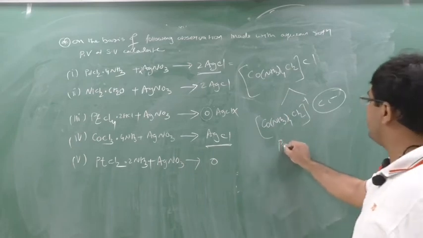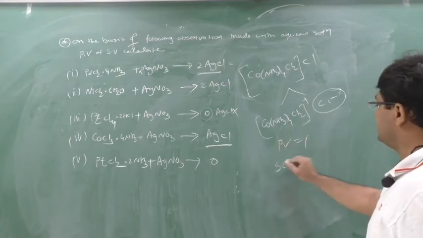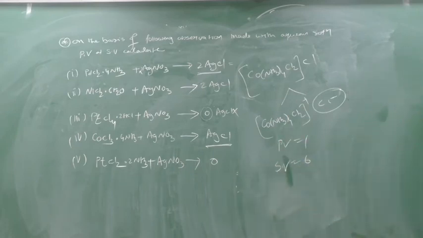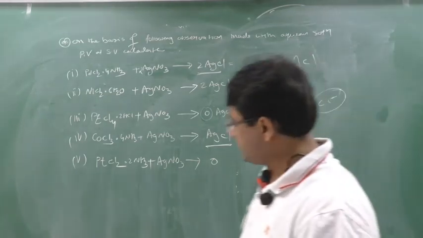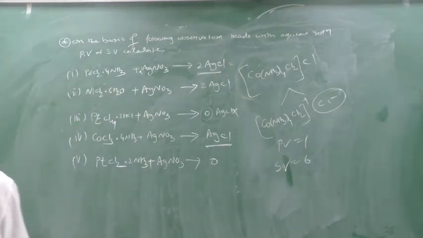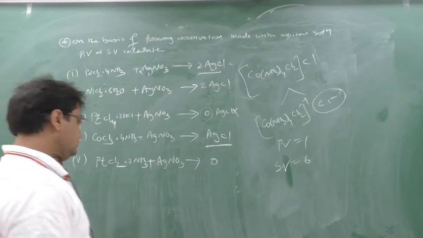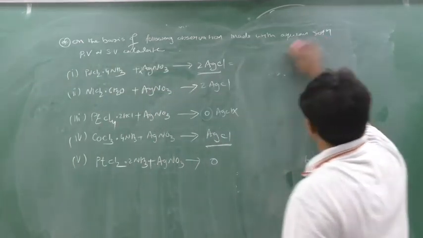So the primary valency is 1. What will be the secondary valency? 6. The non-ionizable ligands are counted in the secondary valency, so 4 plus 2 is 6. So the secondary valency is 6 and the primary valency is 1. Clear? See the next case.